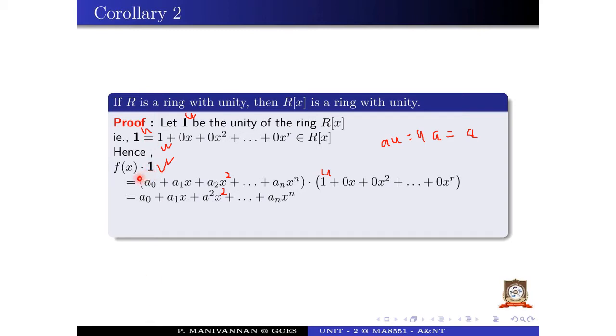Simply we write u, no problem. U can be replaced by 1. It is no problem. So we get this result. Therefore, it is equal to f of x. Therefore, 1 is the identity of R of x. 1 is a polynomial and it is also the multiplicative identity in R of x. Hence, we prove this result: if R is a ring with unity, then R of x is a ring with unity.